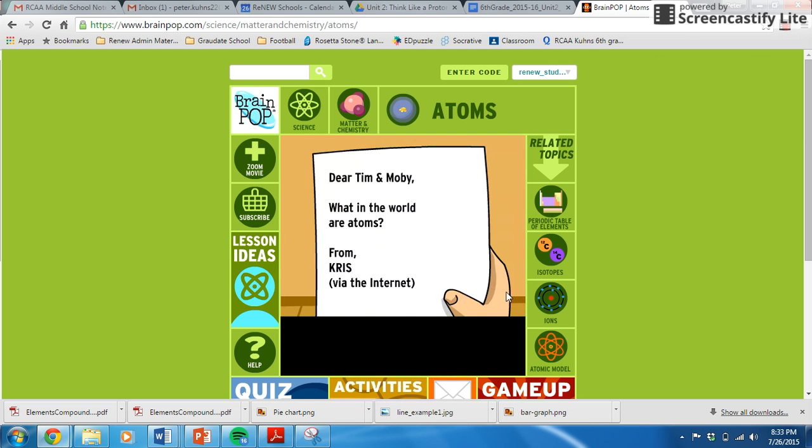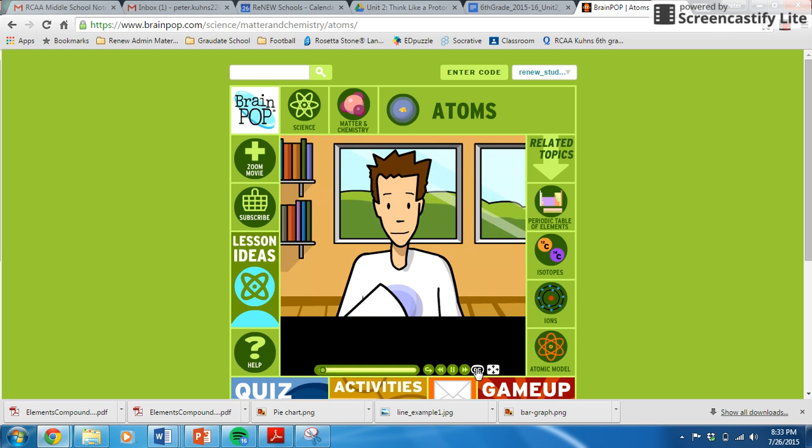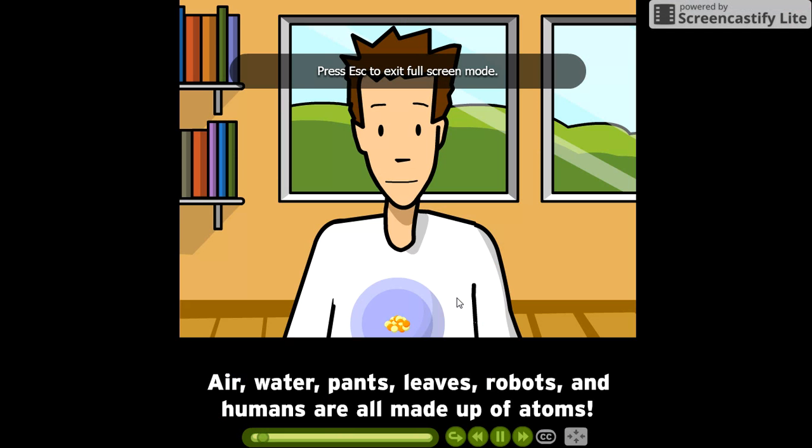Dear Tim and Moby, what in the world are atoms? From Chris. What in the world isn't an atom? Air, water, pants, leaves, robots, and humans are all made up of atoms.